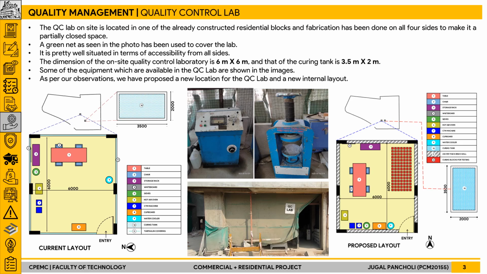So the internal layout of the current QC lab was observed, and it was found that many areas of improvement can be implemented, and based on that we proposed a new QC layout in which the internal arrangement was changed and arranged in a well organized manner, and the QC lab was also shifted near the curing tank for easy accessibility.